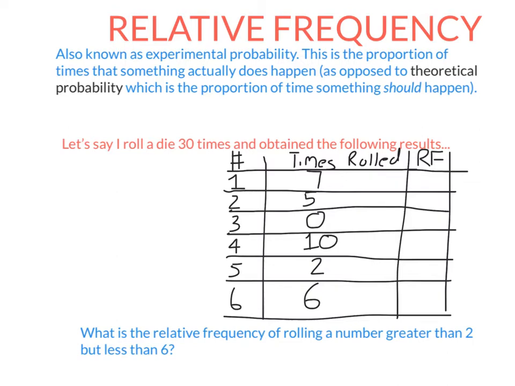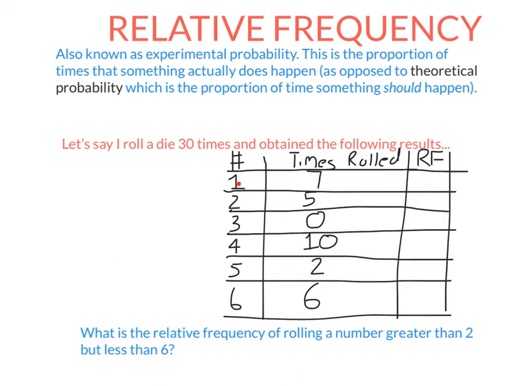So to illustrate this, I went and rolled a die 30 times and I came up with these results. So if I roll a die 30 times, I expect that I will get each of these numbers here 5 times, 1/6 of 30. But of course, in reality, it's not likely that I will get all of these exactly 5 times. And that's what we're looking at here.